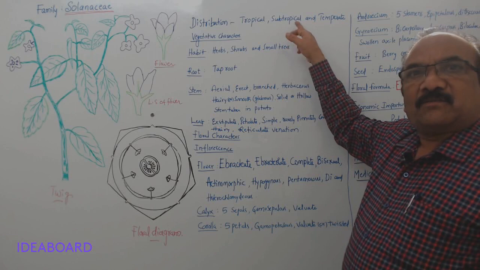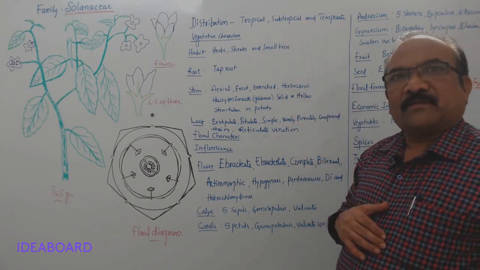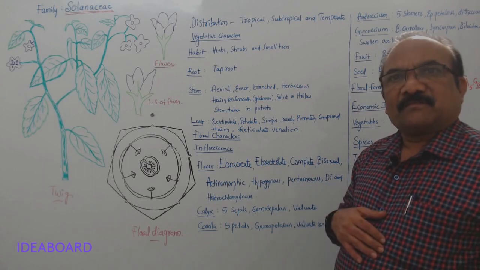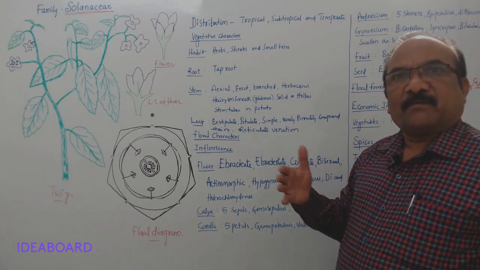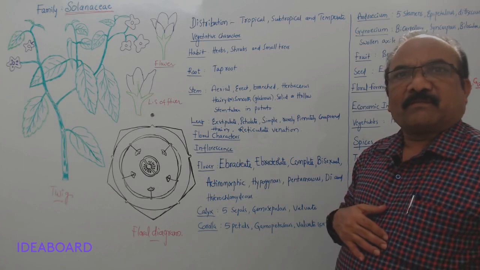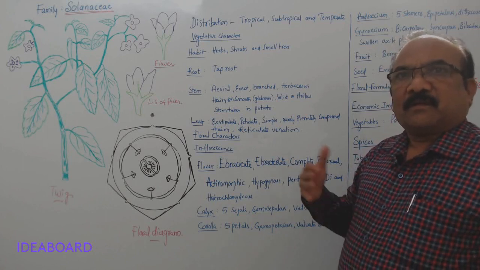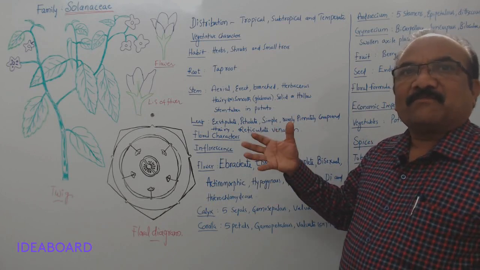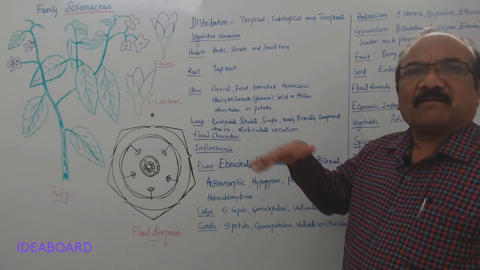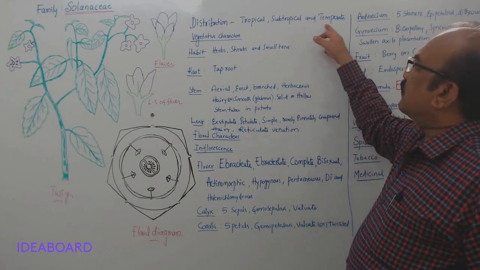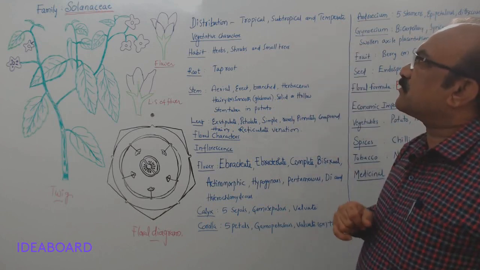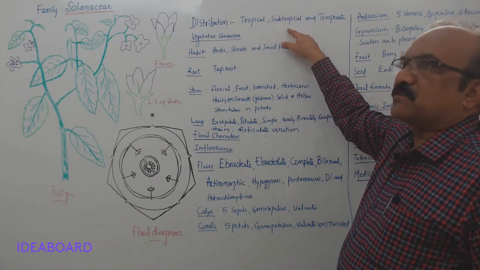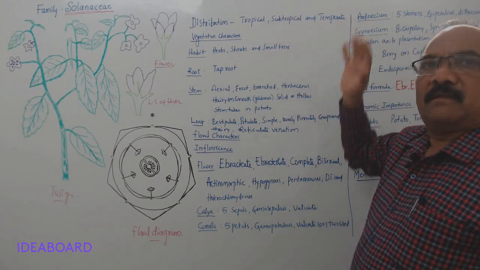But due to introduction and plant breeding, that is, travelers or people moving from one place to another, they have introduced some of these members in all the countries. That's why now we are finding them even in temperate regions. So tropical first, subtropical next, and temperate later.